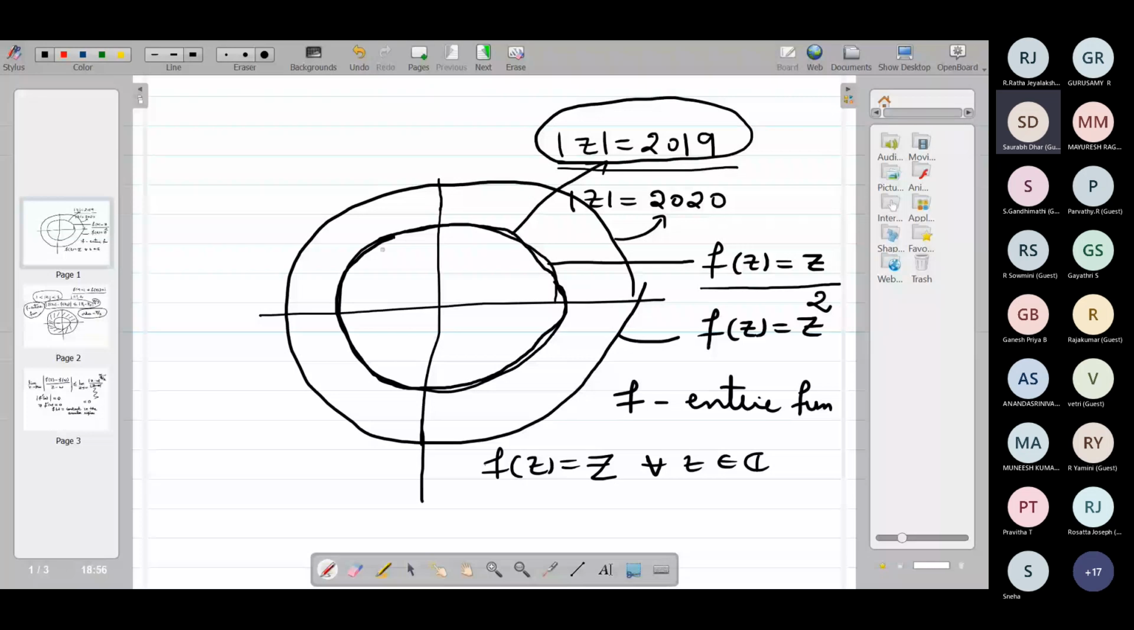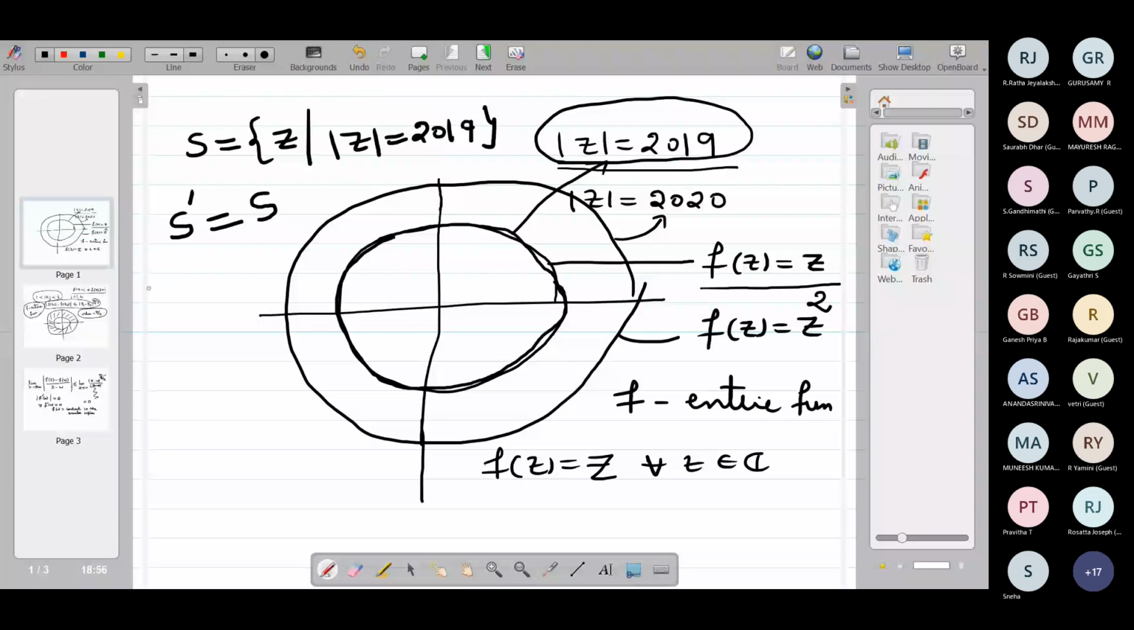If I write this set as S equal to the set of all z such that modulus of z is equal to 2019, and I call the set of all limit points with the usual notation S dash, what is S dash? So what is my f? f of z is equal to z on S. And S has so many limit points. There is one limit point, it is enough for me.